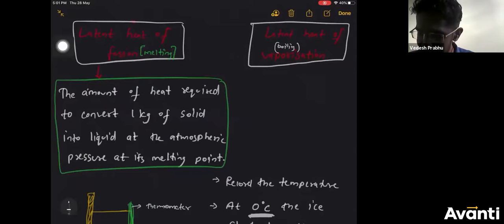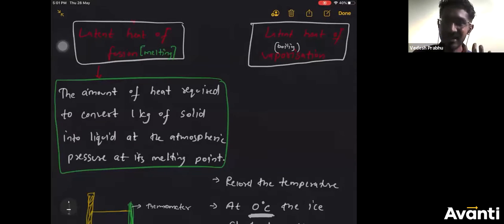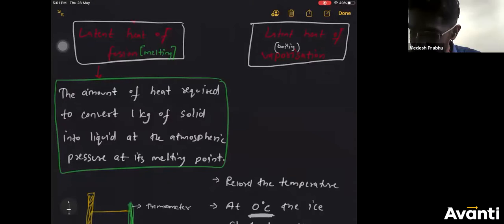So whose definition am I going to write now? Same, ditto, everything same. Only 2 words you should change. Instead of solid to liquid, you have to write liquid to gas. That's all, because at boiling, liquid is converted into gas. So here I'm going to write the definition of latent heat of vaporization.